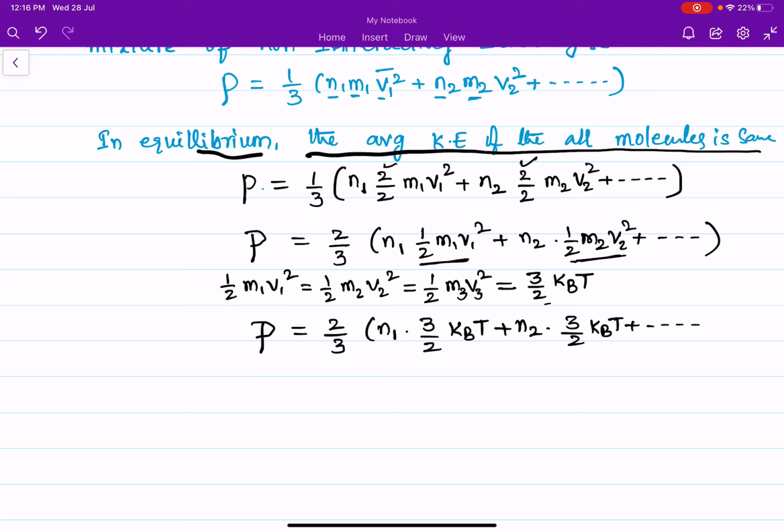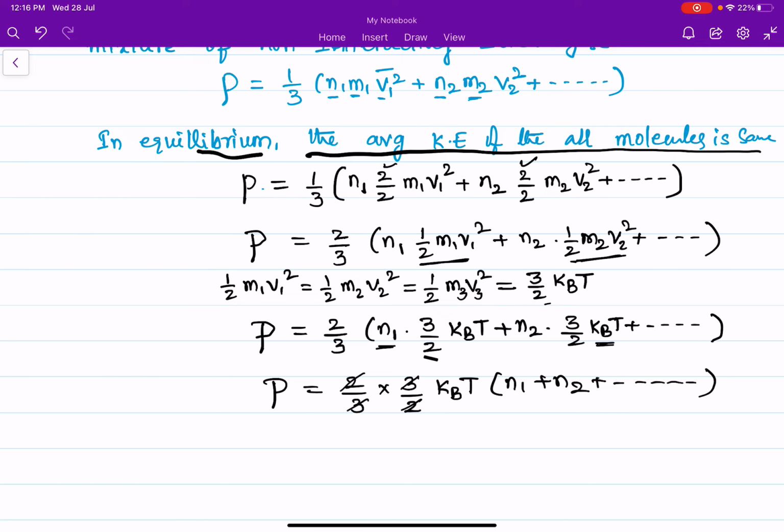Here 3/2 kBT is common in both, multiplied by N1 plus N2 plus N3 and so on. Here 3 and 3 get cancelled, 2 and 2 get cancelled. So total pressure is equal to kBT into (N1 plus N2 plus N3 and so on).